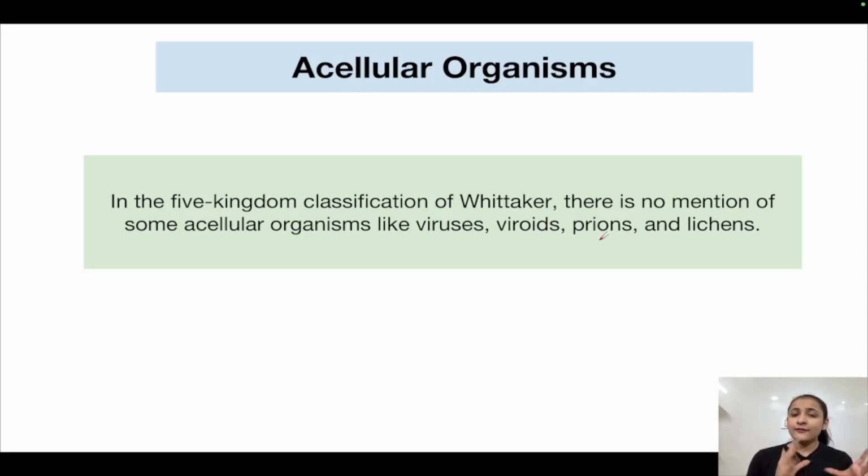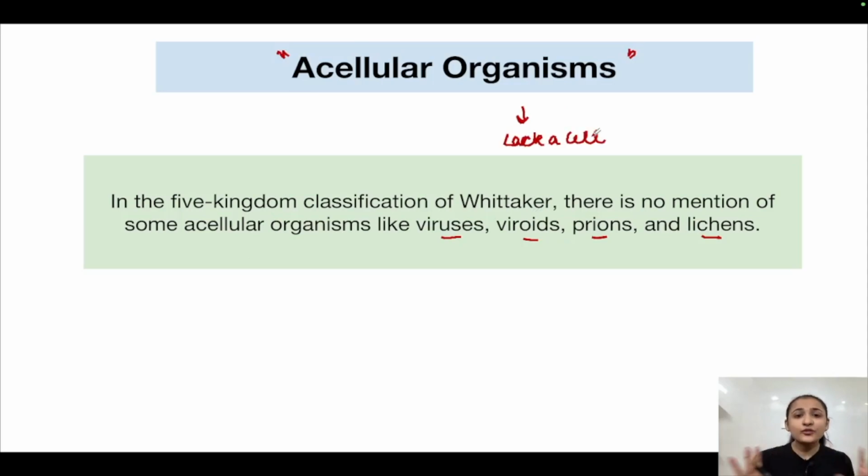Now, in the 5 kingdom classification of Whittaker, there is no mention of acellular organisms. There are certain acellular organisms that exist, for example, viruses. So, have you ever wondered where they are kept in this 5 kingdom classification of Whittaker? Nowhere, right? So these organisms, which are viruses, viroids, prions and lichens, are not mentioned in the 5 kingdom classification of Whittaker because they are acellular organisms. That is, they lack a cell.